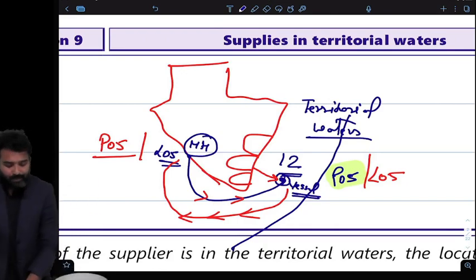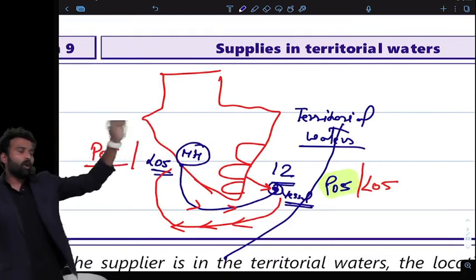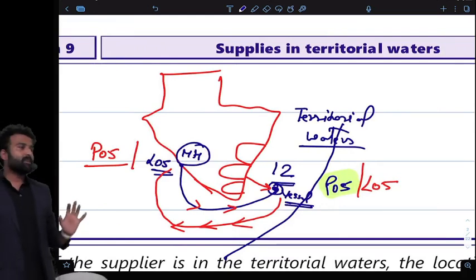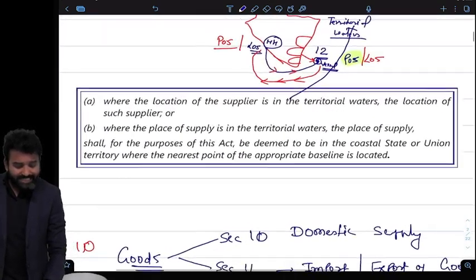So if I am supplying goods from Maharashtra and goods are going to a vessel in territorial waters, then the nearest state from that water will be the place of supply, or that place will be the location of supplier. This is given in section number 9.